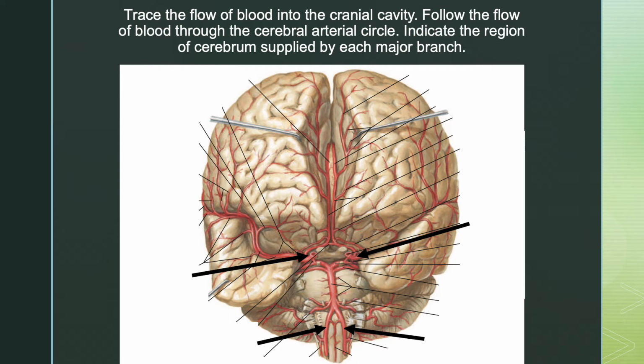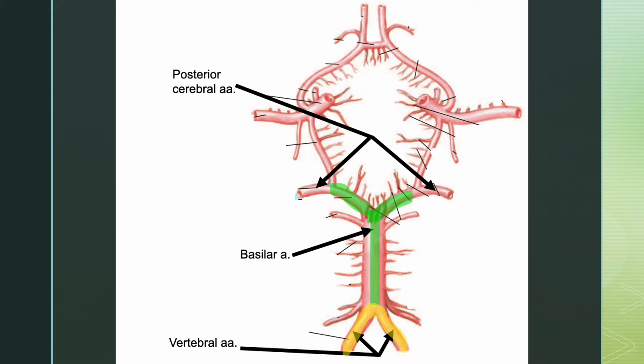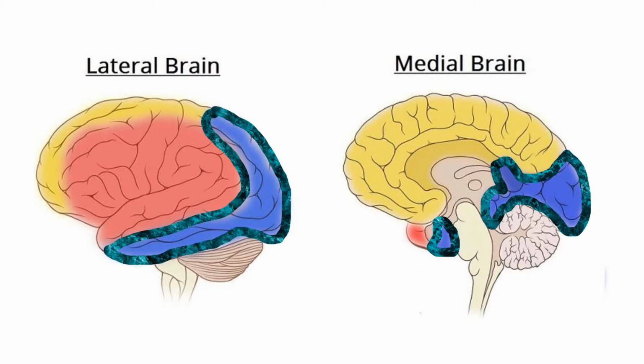The terminal branches of the vertebral and internal carotid arteries anastomose to form the cerebral arterial circle. The vertebral arteries join to form the basilar artery, which gives rise to the posterior cerebral arteries. The posterior cerebral arteries supply both the medial and lateral parts of the posterior cerebrum.